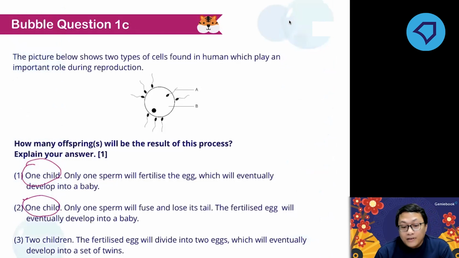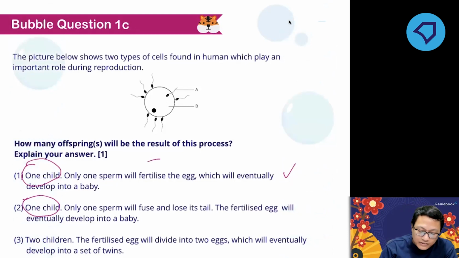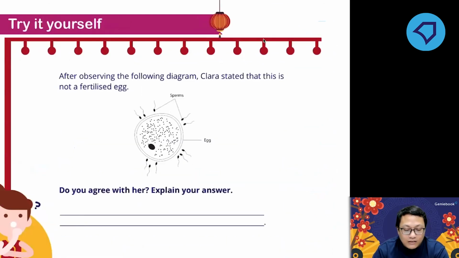Very low possibility. So that's why the answer is number 2 instead. So number 1. Okay, what am I talking about? The answer is number 1. Why? Because fertilize the egg. You guys are talking about twins. But after this, we will go through what twins is, how the twins are being formed. For now, just try your best for this.